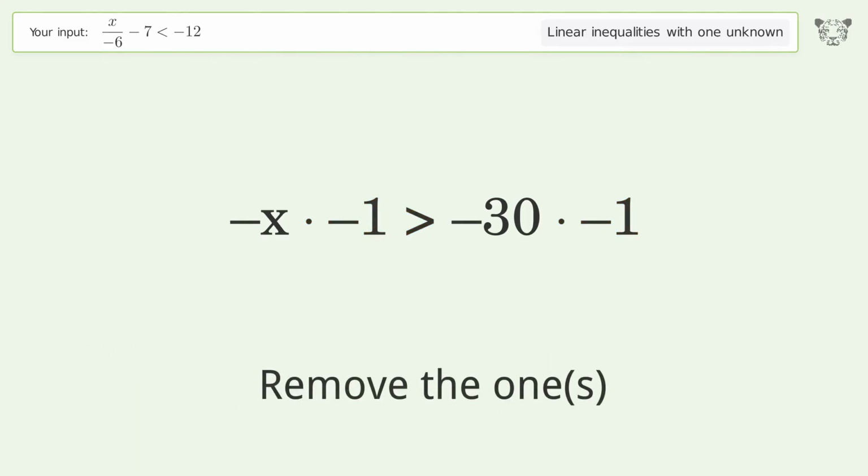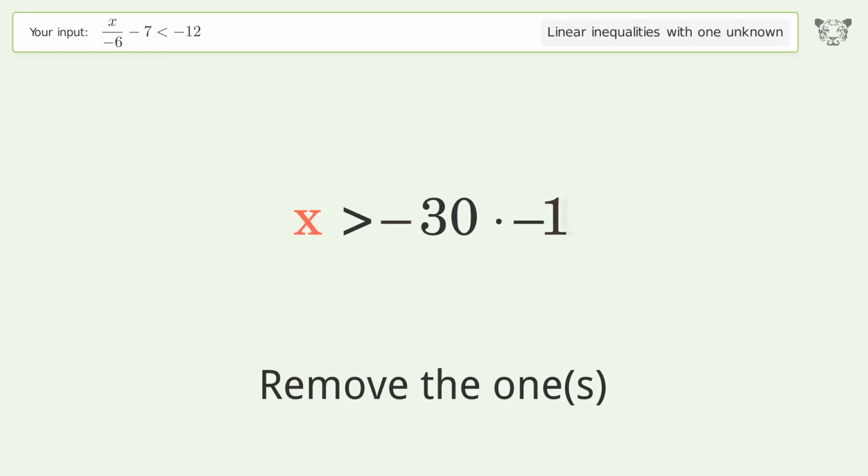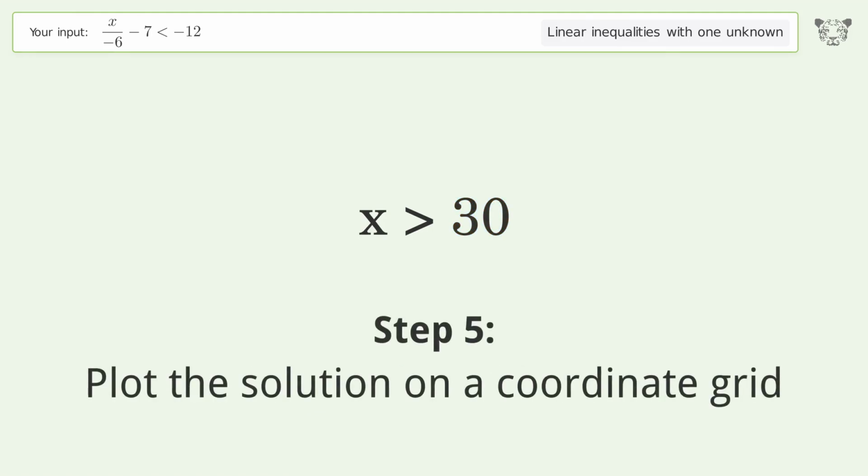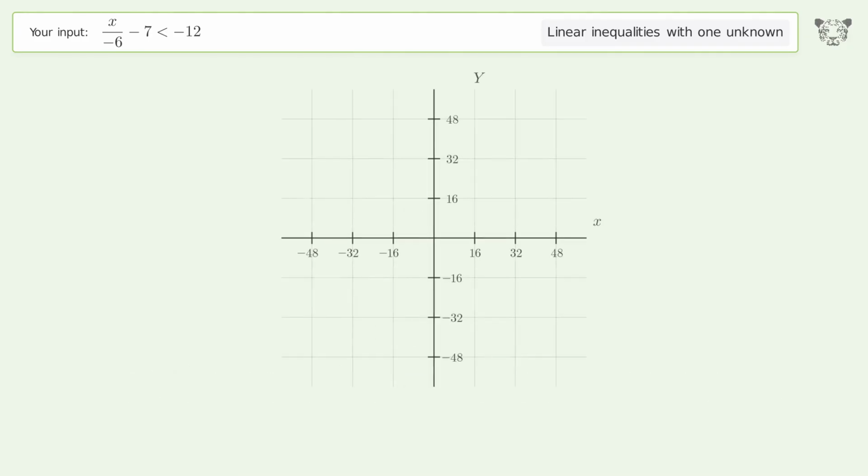Remove the ones. Simplify the arithmetic. Plot the solution on a coordinate grid. And so the final result is x greater than 30.